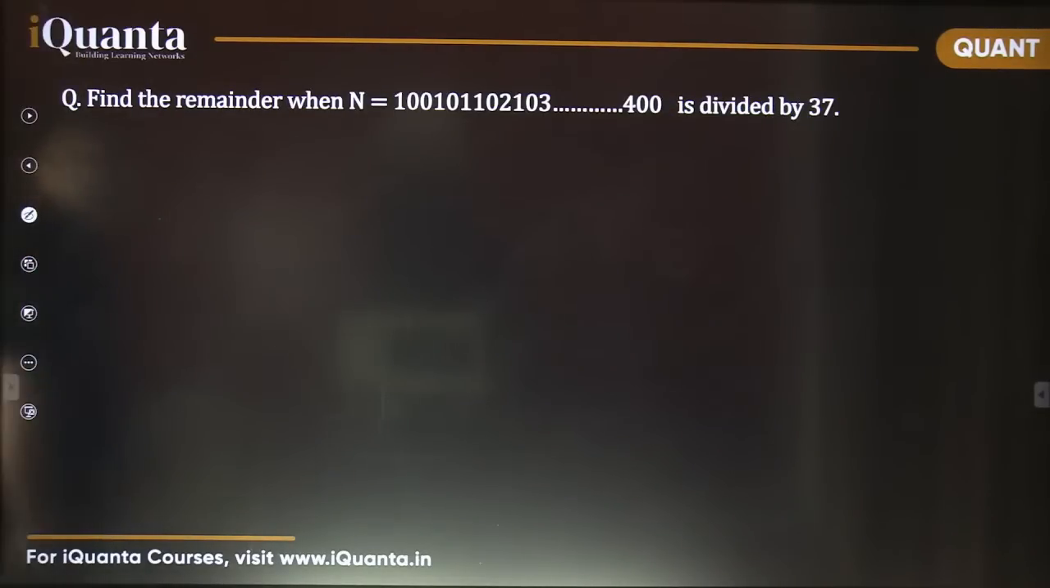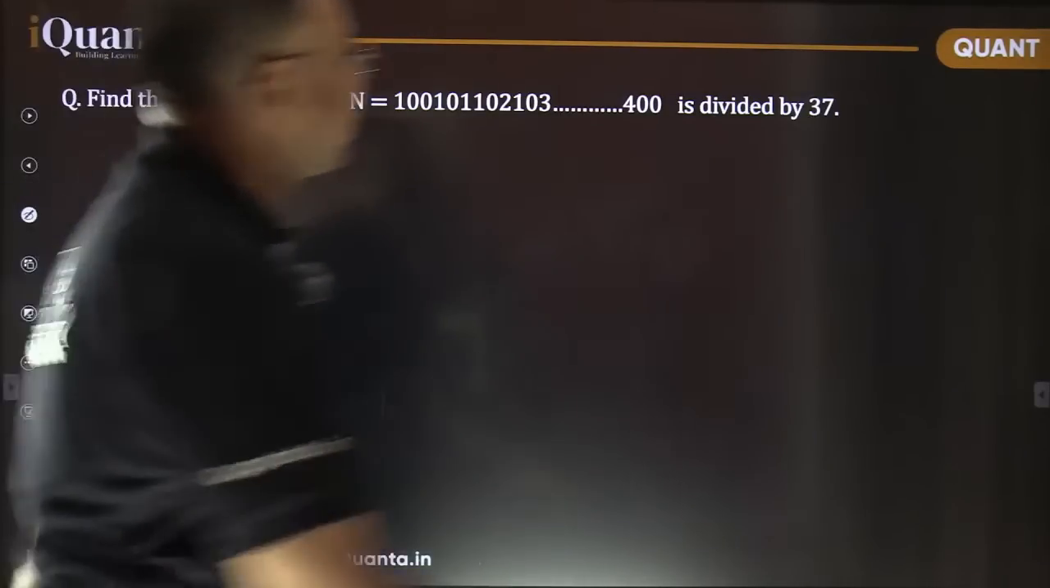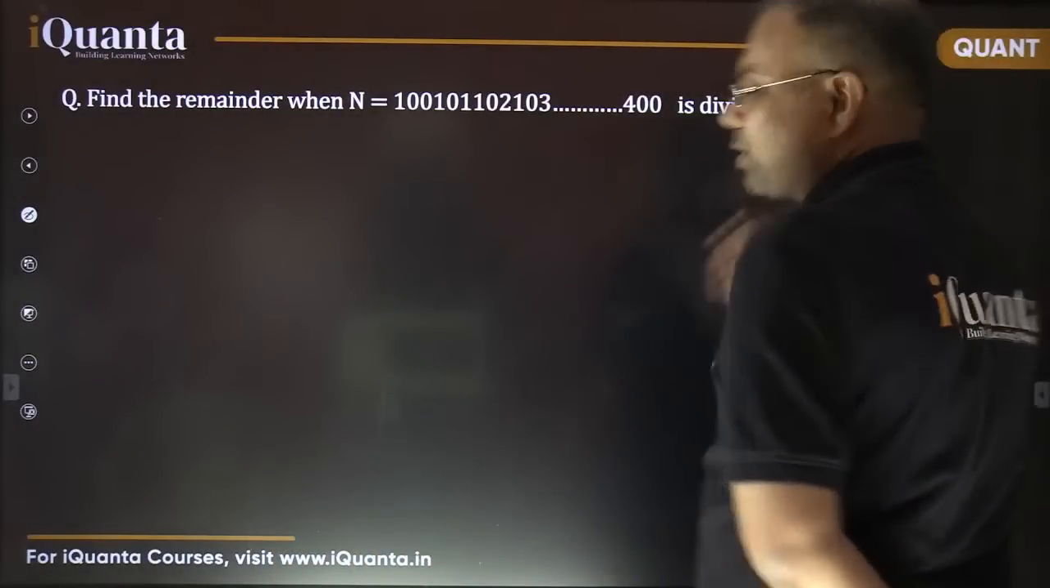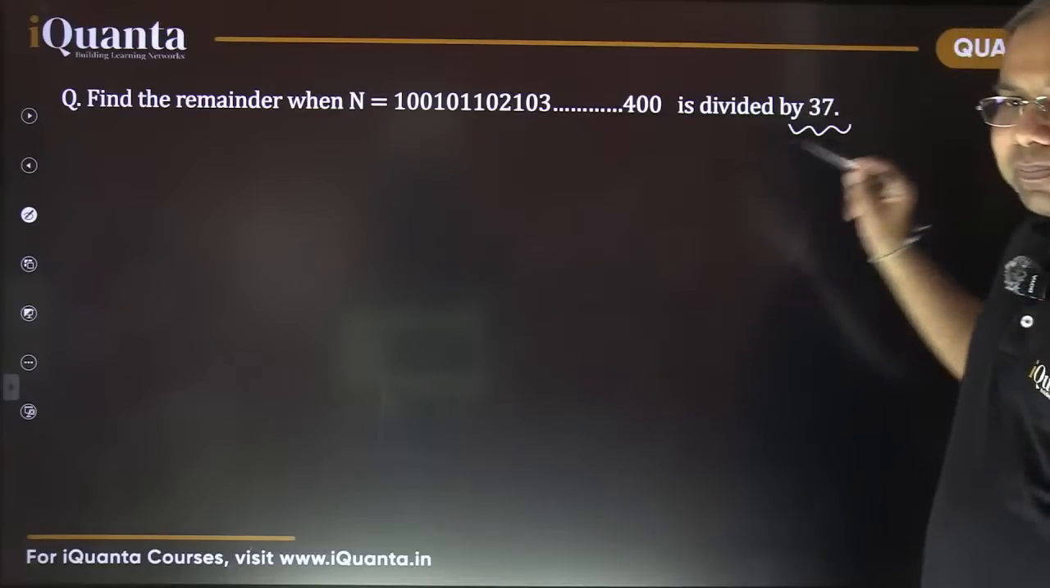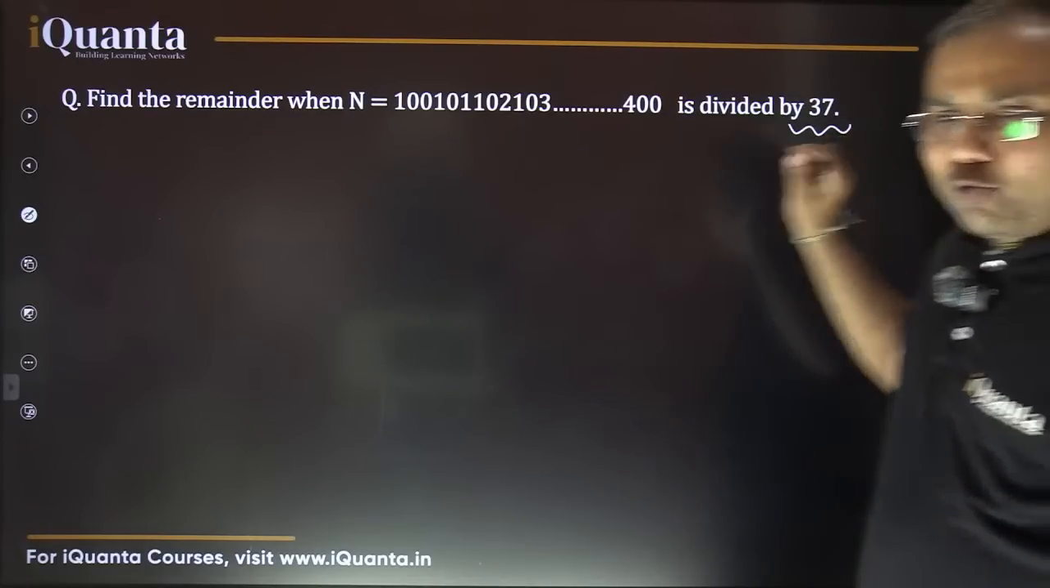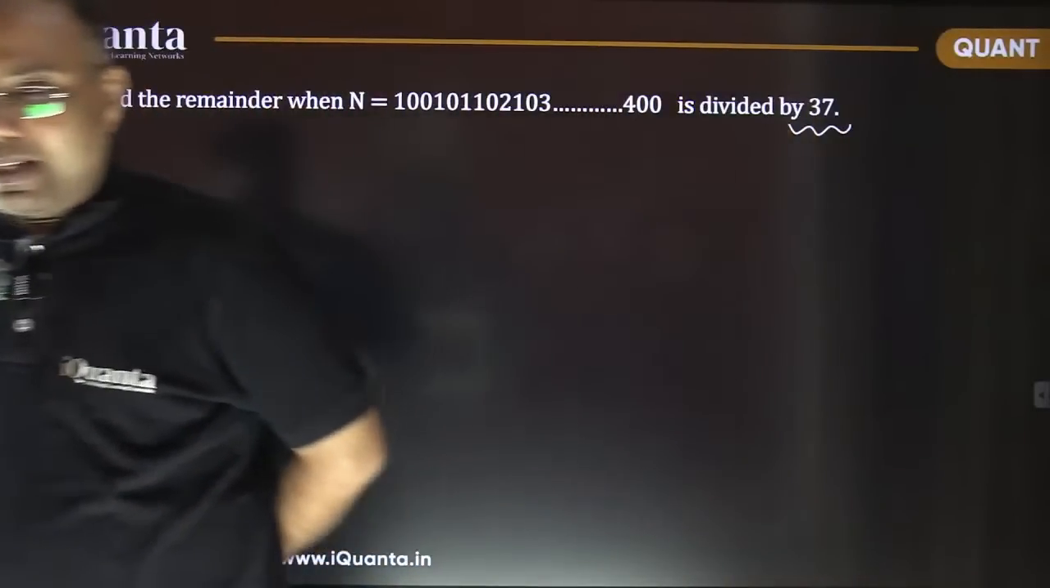Okay, now coming to the numbers part. Solve this one now. There are 2 geometry questions which I have given you as homework. Now, find the remainder when this number is divided by 37. Before we proceed further, can you tell me how do we check whether a number is divisible by 37 or not?